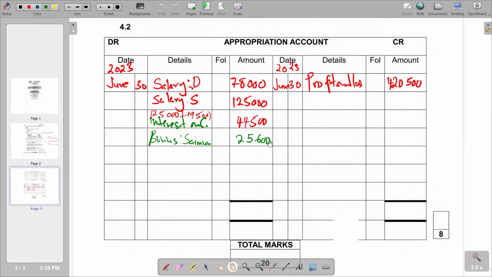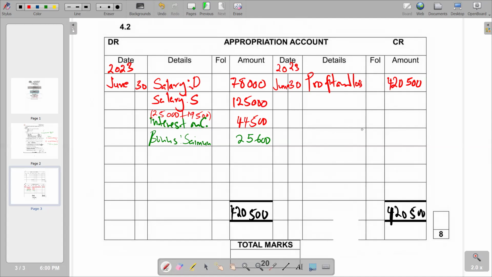So you'll see that if you add the debit and the credit, the total for the credit will be the greater total. So we are going to say 420,500 will come in between the double lines. Right. So having that now, if you subtract 420,500 minus all what we have on the debit side, you are going to get 147,400.